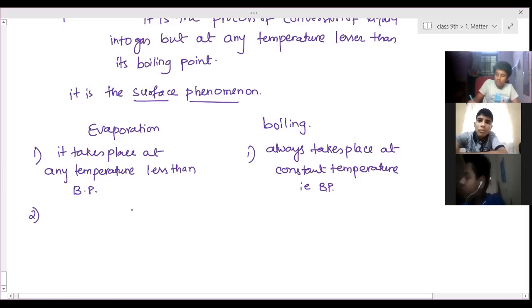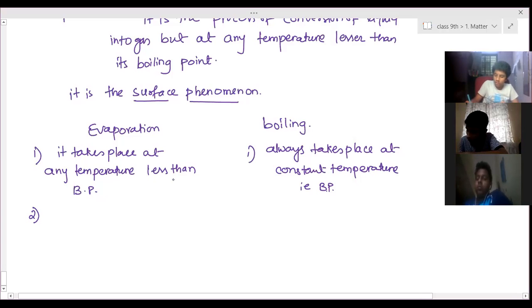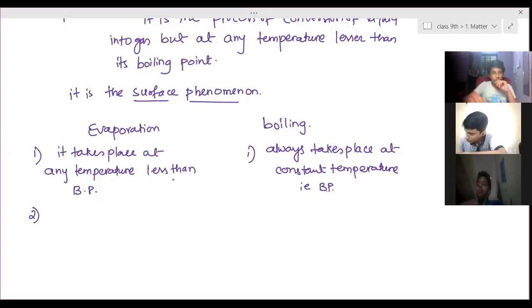Second difference is, what can you say about the second difference? First write down, then we will discuss. Boiling is a bulk phenomenon. Bulk phenomenon means what?